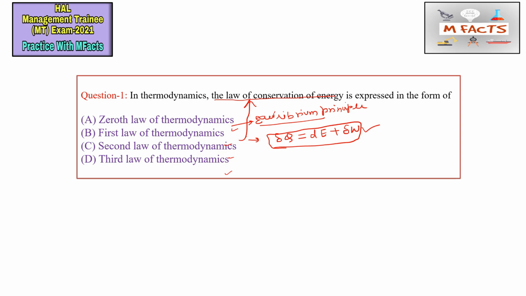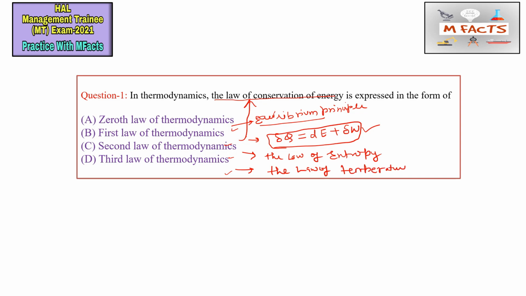The second law of thermodynamics is known as the law of entropy, and the third law of thermodynamics is known as the law of temperature.